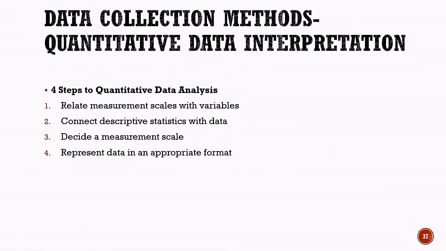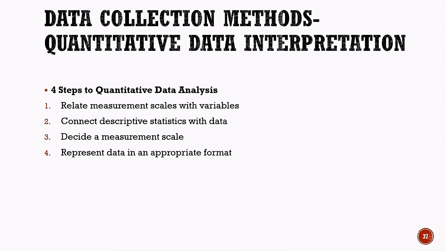Now, let us understand the 4 steps involved in quantitative data analysis. The first step is to relate measurement scales with variables. This helps us understand the type of numerical data we are working with and how it can be measured. The second step is to connect descriptive statistics with data. Descriptive statistics help us summarize and understand numerical data in a meaningful way.